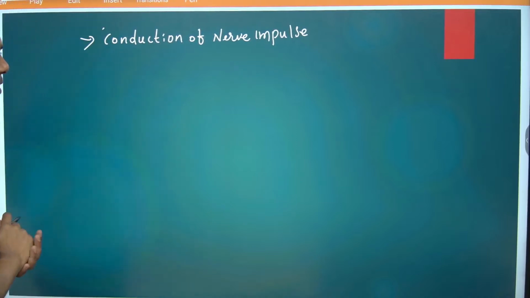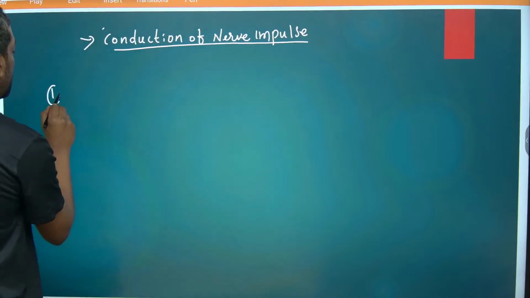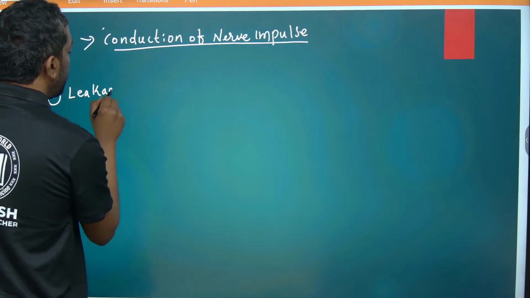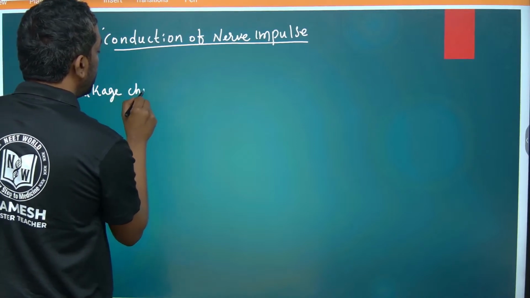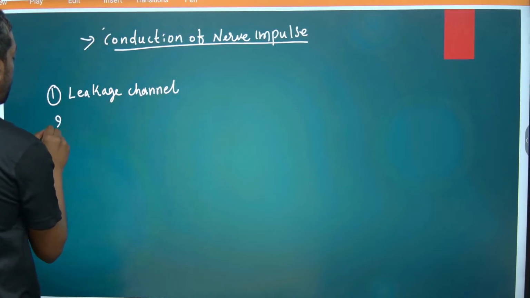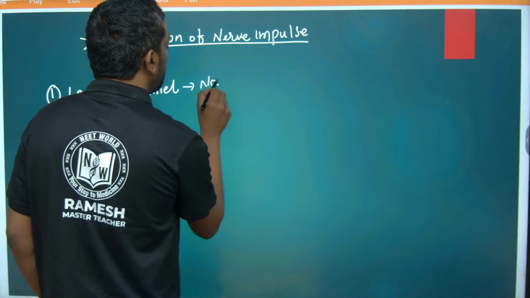What are the channels? First one is the leakage channel, along with the sodium and potassium pump.